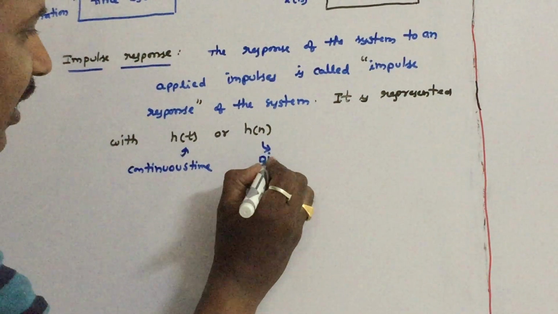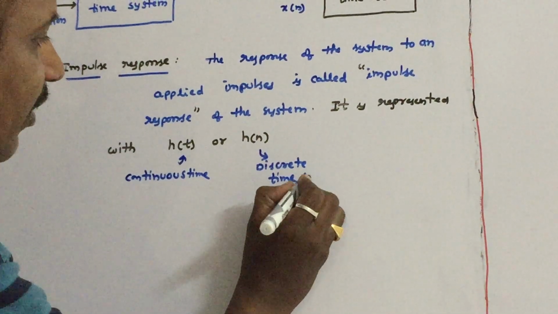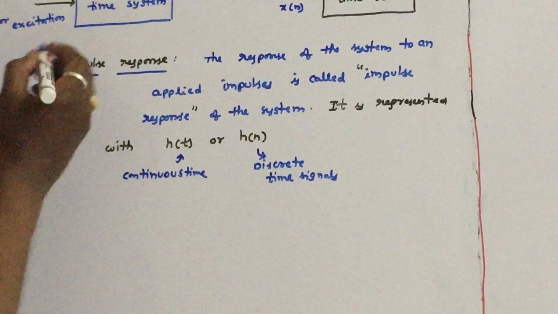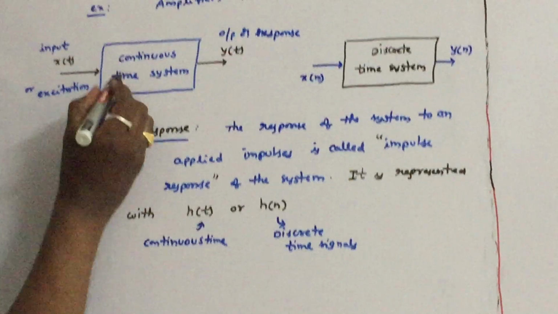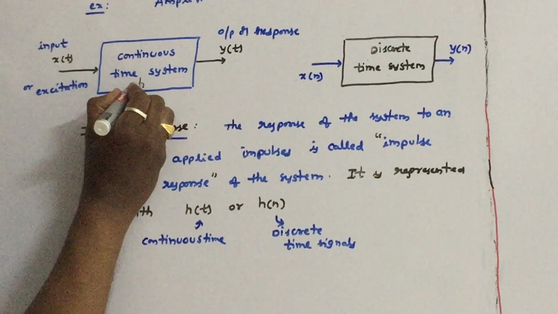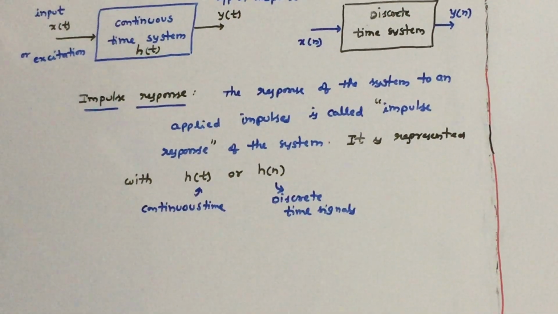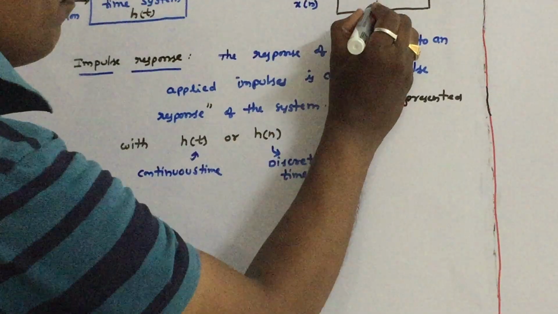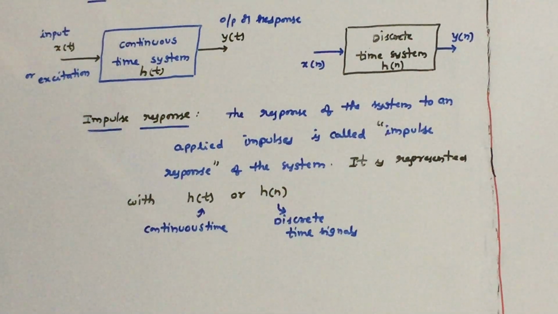For discrete time systems, it is represented with h of n. So generally, for a continuous time system, this is the input and this is the output, and inside the box we represent the impulse response as h of t. Similarly, for a discrete time system, this is the input, this is the output, and the impulse response is represented inside the box as h of n.